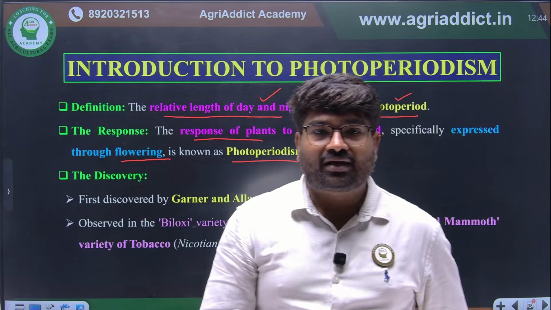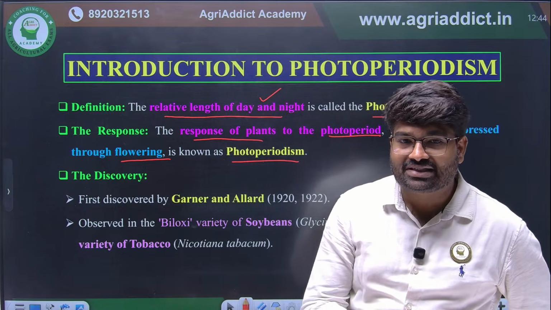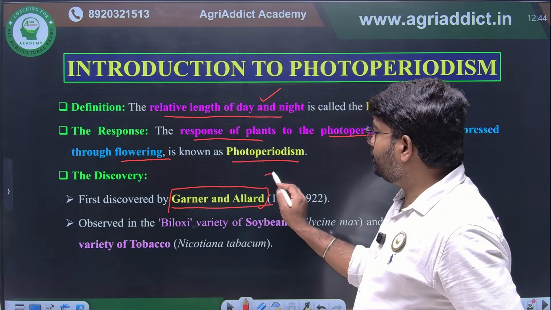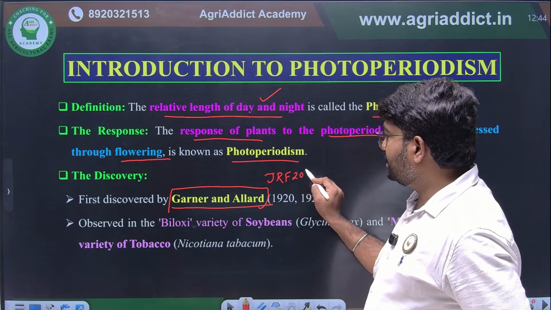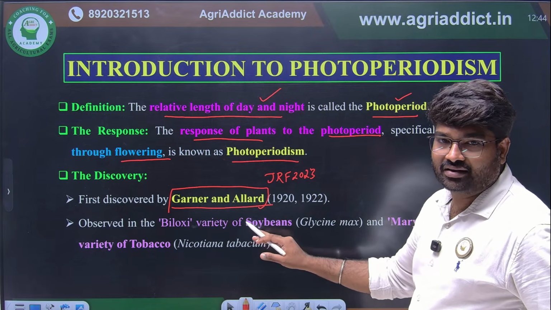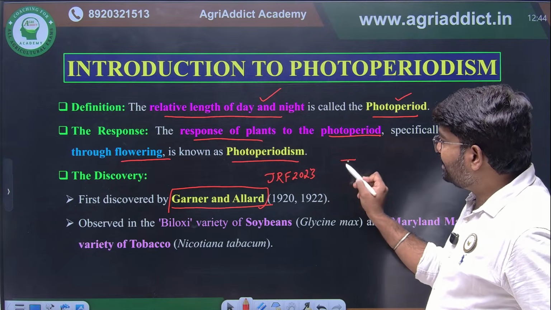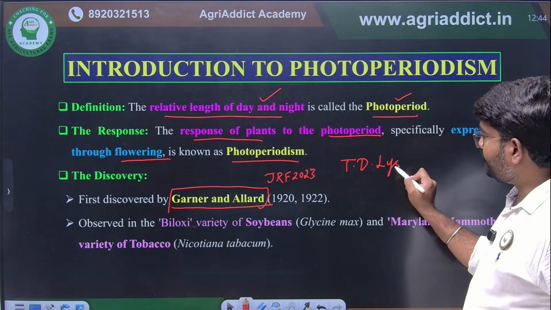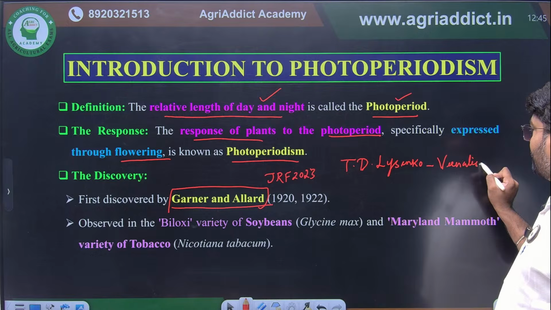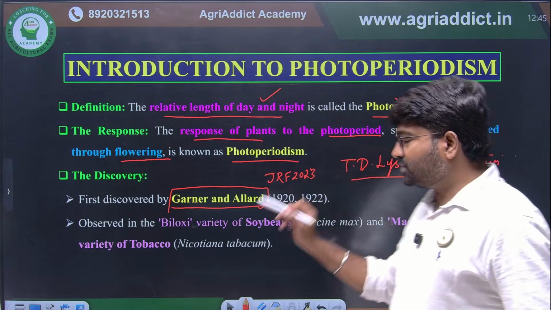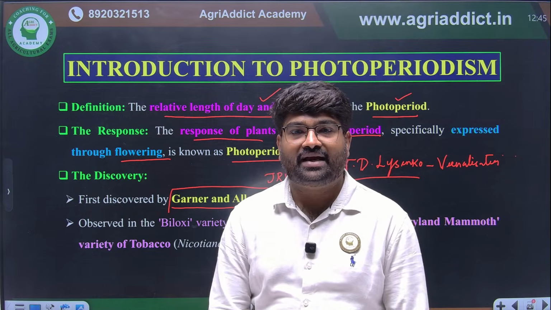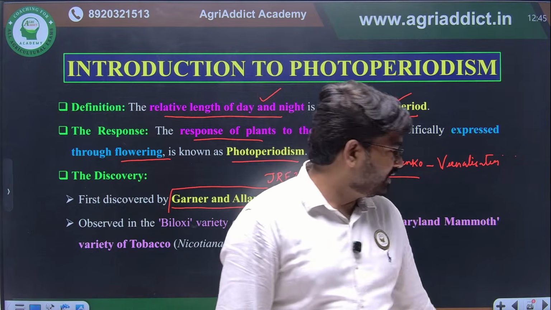The term photoperiodism and the phenomenon were discovered by Garner and Allard. This is a JRF 2023 question. They asked it in match the following: Garner and Allard gave the term photoperiodism, and T.D. Lysenko gave the term vernalization. Both of these questions they have asked. So Garner and Allard for photoperiodism, T.D. Lysenko for vernalization.